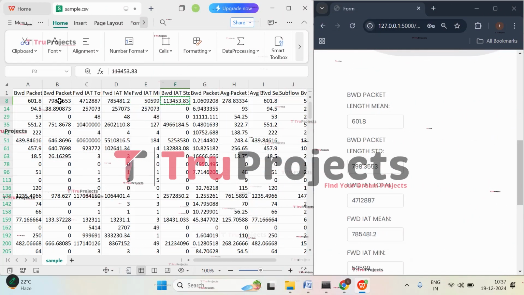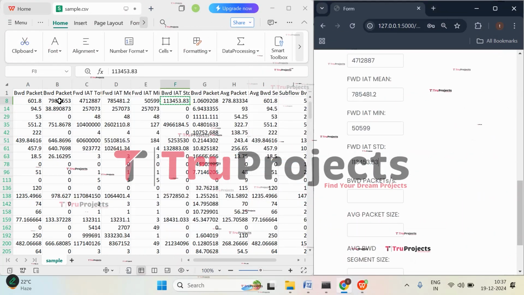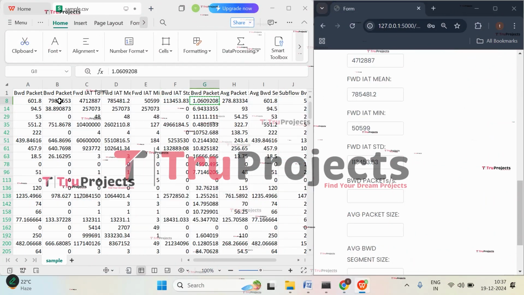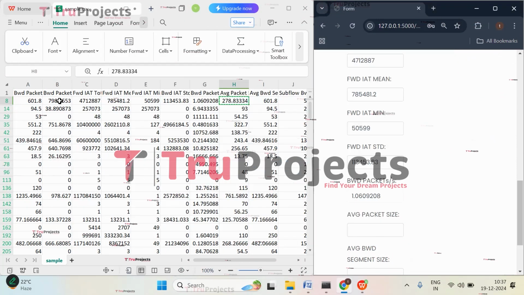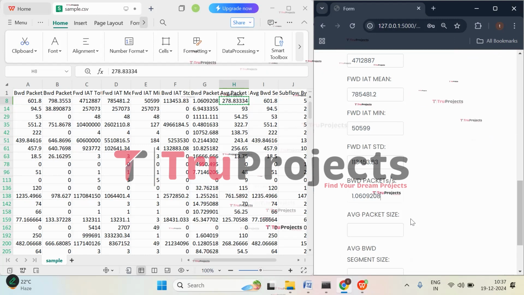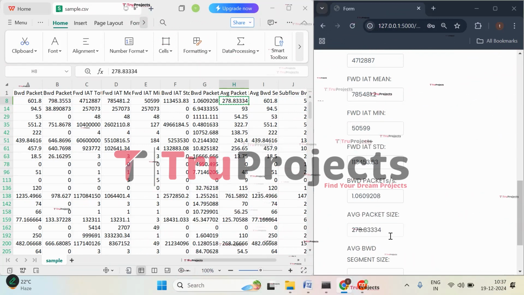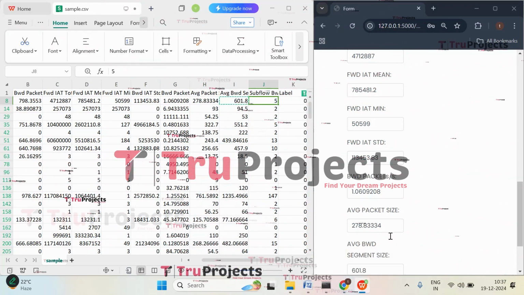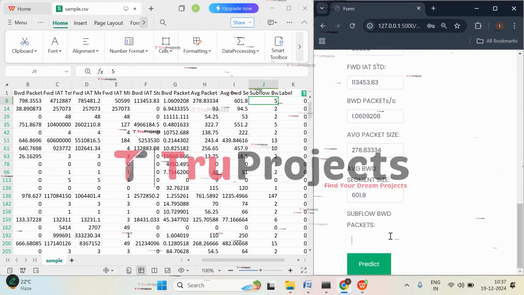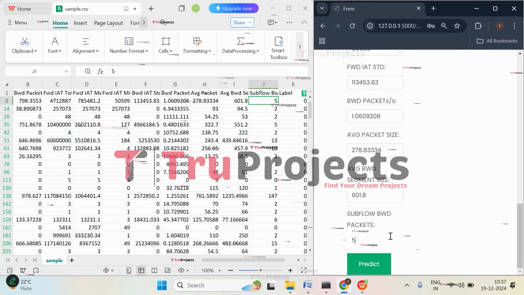And then we have the backward IAT standard deviation. And then we have backward packets, that is 1.06. Average packets, that is 278. Average segment size is 601.8. And then we have the subflow backward packets, that is 5.